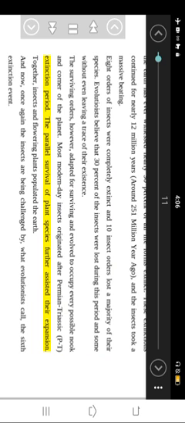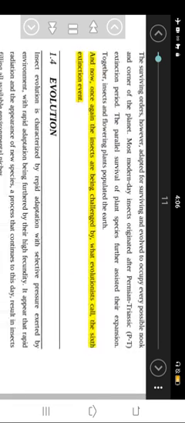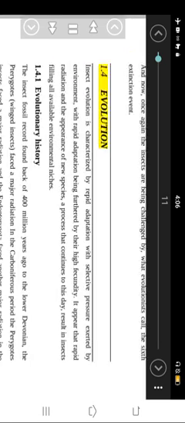The parallel survival of plant species further assisted their expansion. Together, insects and flowering plants populated the Earth. And now, once again, the insects are being challenged by what evolutionists call the sixth extinction event. 1.4 Evolution. Insect evolution is characterized by rapid adaptation with selective pressure exerted by the environment, with rapid adaptation being furthered by their high fecundity. Rapid radiation and the appearance of new species, a process that continues to this day, result in insects filling all available environmental niches.